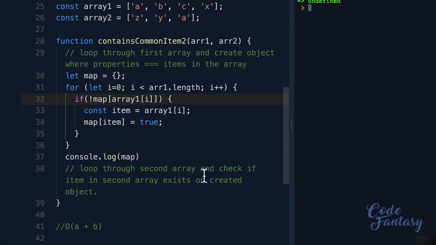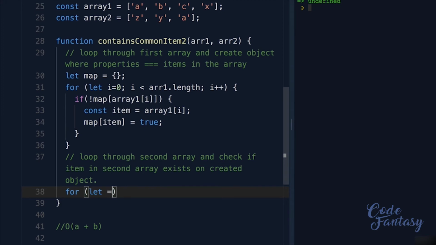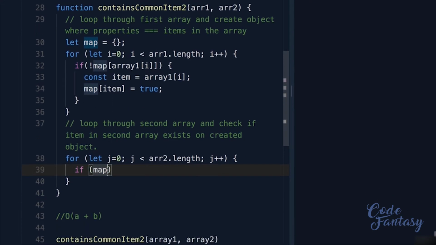Now, let's look at the second part here. We want to loop through the second array and check if the item in the second array exists on the created object. This should be fairly simple. All we need to do, and let's remove the console.log(map) here, is to loop over the second array. Let j equals 0, j should be less than array2.length, and then we're going to increment j. And all we're going to say is if map, what do we want to check? Well, we want to check if it contains the first item in the second array, that is z, as part of its properties. Remember, our map object contains these properties.